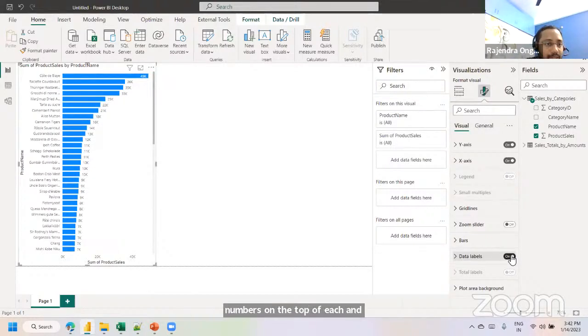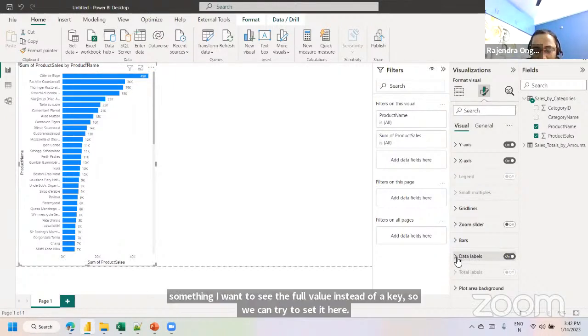Right? So maybe I'm interested, instead of seeing the units in the form of a K, I'm interested to see the value, that is the complete value, the 49,000. What is next? Maybe the 49,400 or else something. I want to see the full value instead of a K. So we can try to set it here, data labels part, open it.